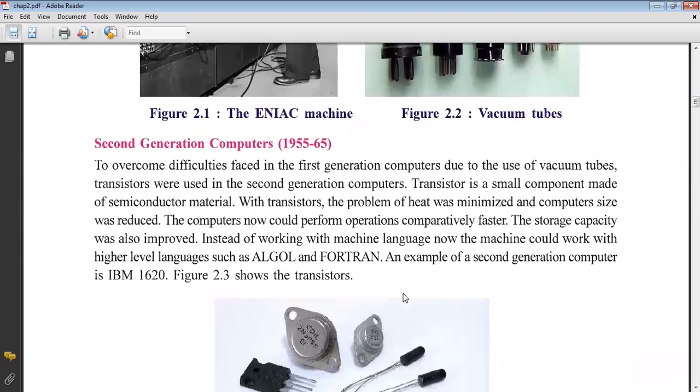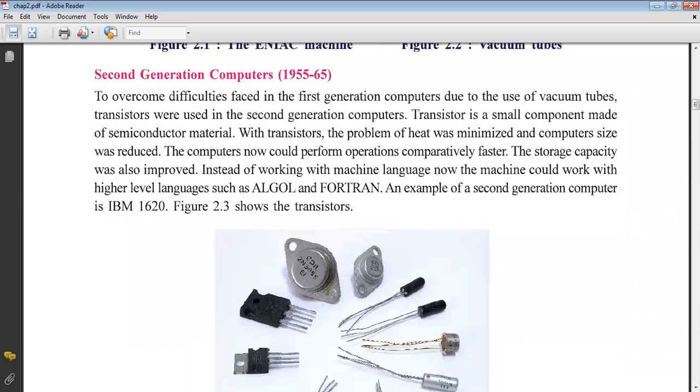Now the second generation of computer, the duration is 1955 to 1965. To overcome difficult phases in the first, always something new comes. When a new invention comes, it is because of issues in the existing product. So what was the disadvantage, or the bad side, of the first generation computer? They created so much heat. The life of vacuum tubes is very short. Due to it, maintenance is very high.